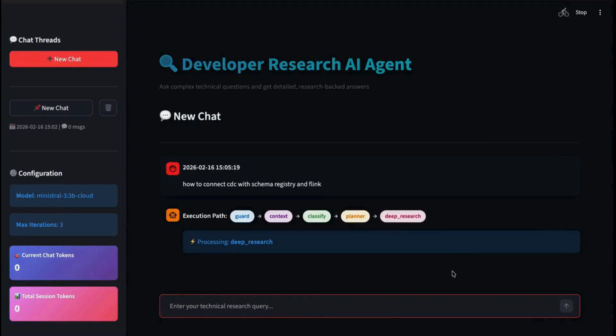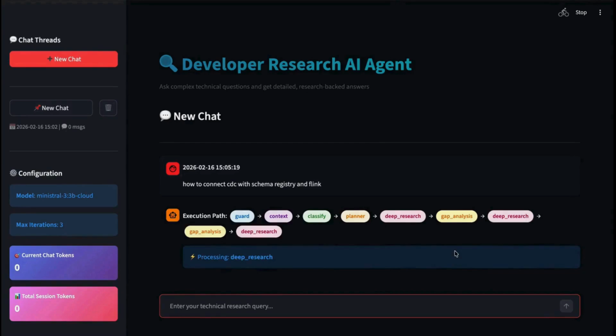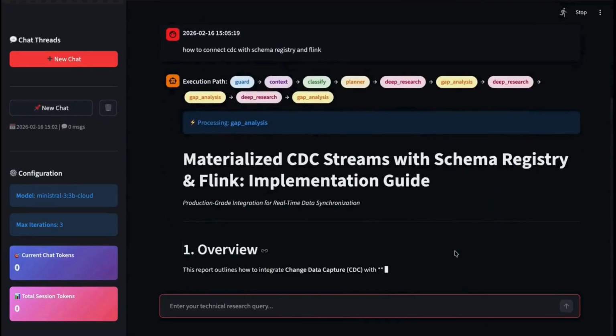It's classifying, intent classification basically, and planning, deep research. It is iterating in 3 iterations: gap analysis, again deep research, gap analysis, deep research, and it's generating its response in a stream.